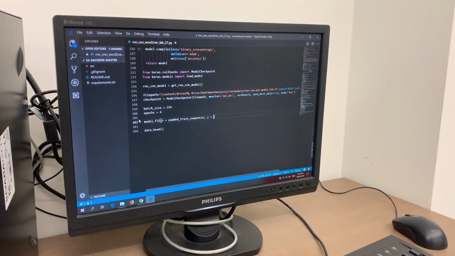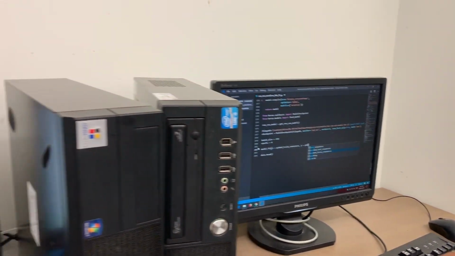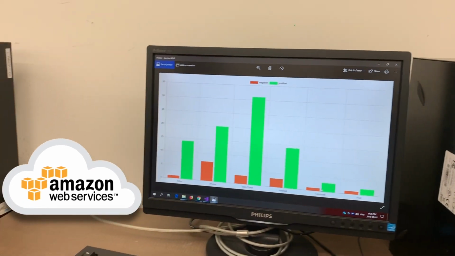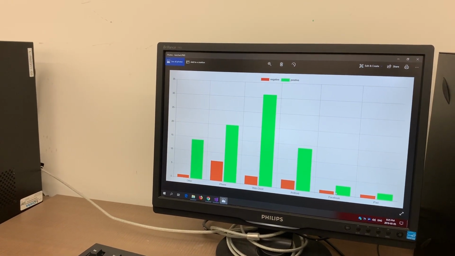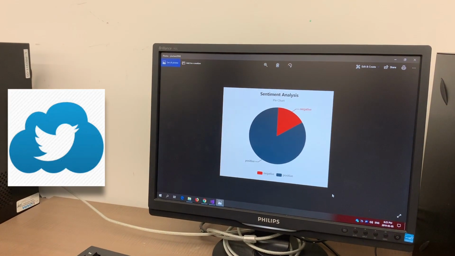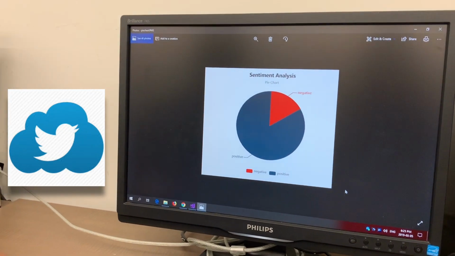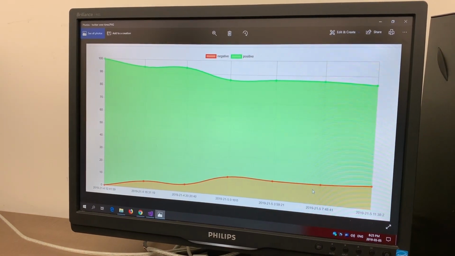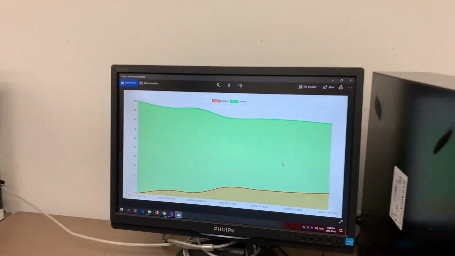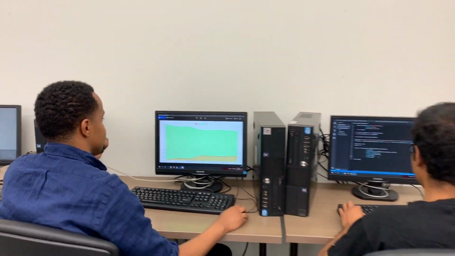After our model was finalized, we deployed it to Amazon Web Services, which allows other users to input their own data for analysis. The user can see the system output in the form of data visualizations. These include being able to search Twitter for specific words and phrases and seeing how the sentiment of these tweets changes over time. The user can also see the percentage of tweets that were positive and negative and the type of device that the user tweeted from.